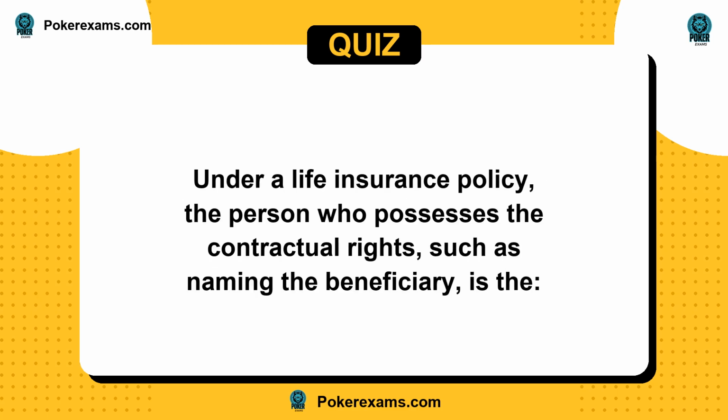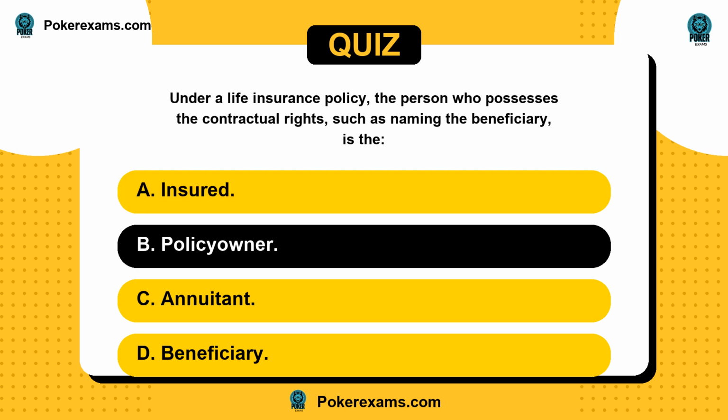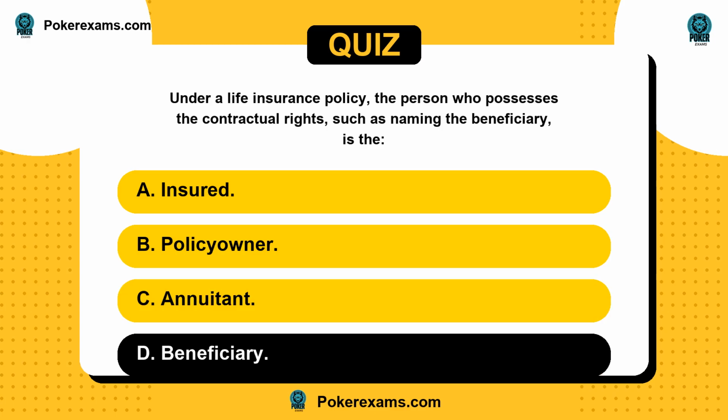Next question. Under a life insurance policy, the person who possesses the contractual rights, such as naming the beneficiary, is it A, insured? Or B, policy owner? C, annuitant? Or D, beneficiary?